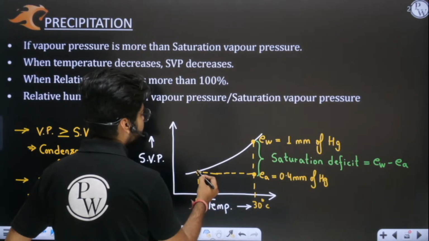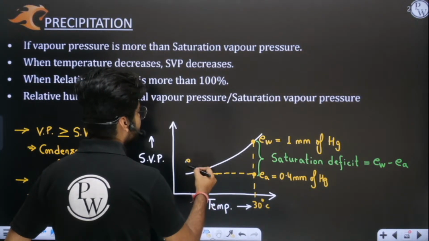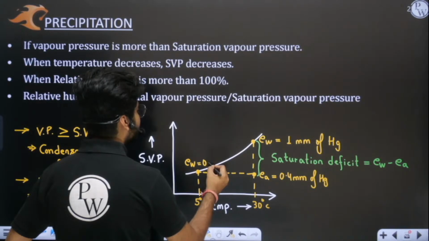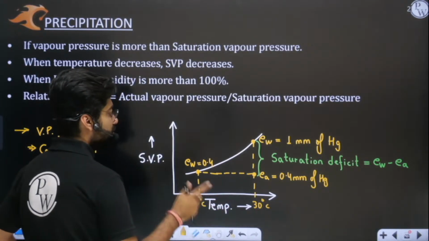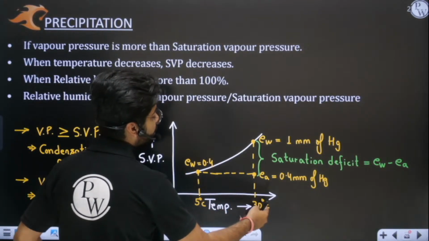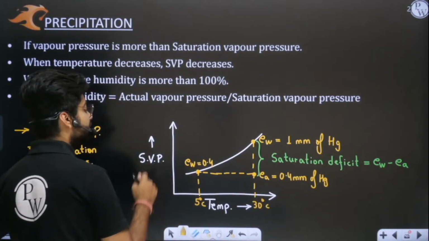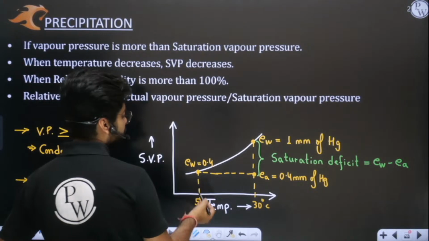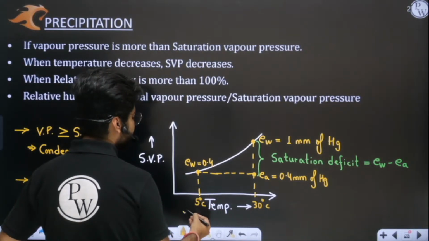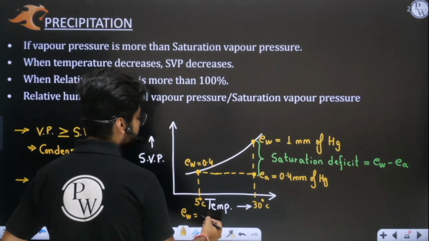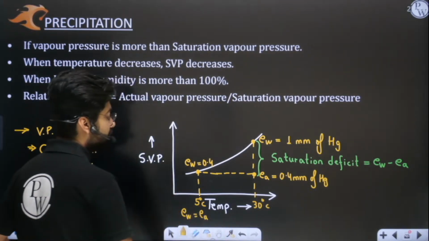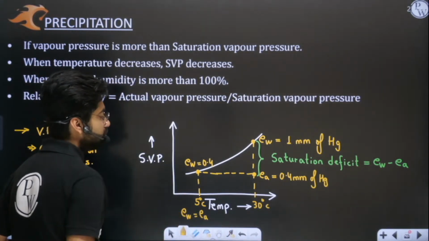Here saturation vapor pressure is 0.4. Now you should appreciate that at 5 degrees Celsius, actual vapor pressure and saturation vapor pressure are equated, or have almost become equal.